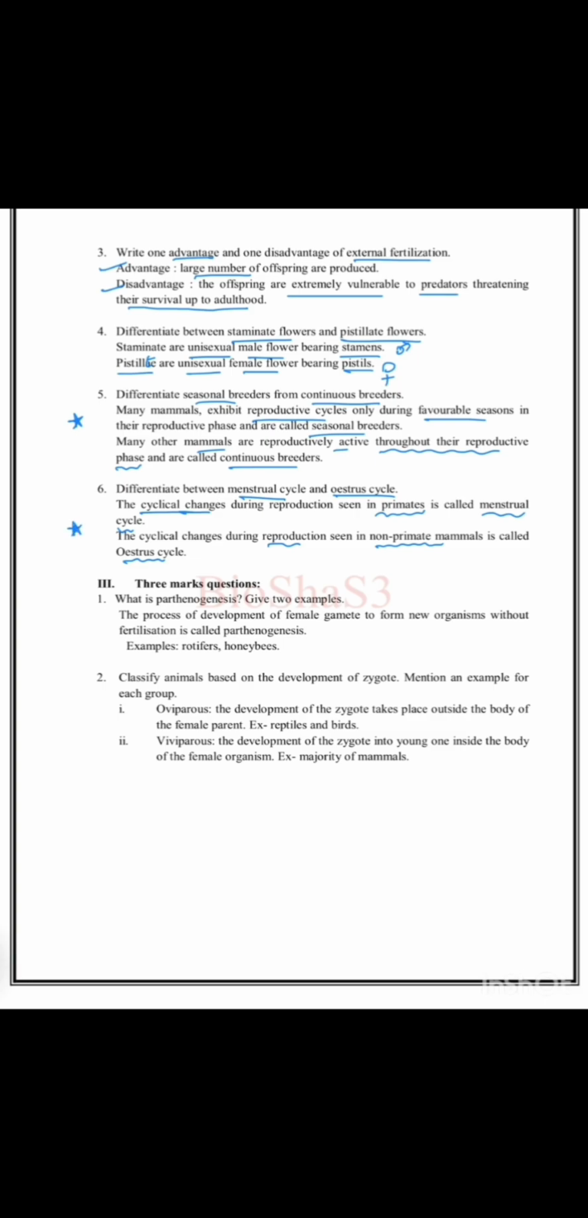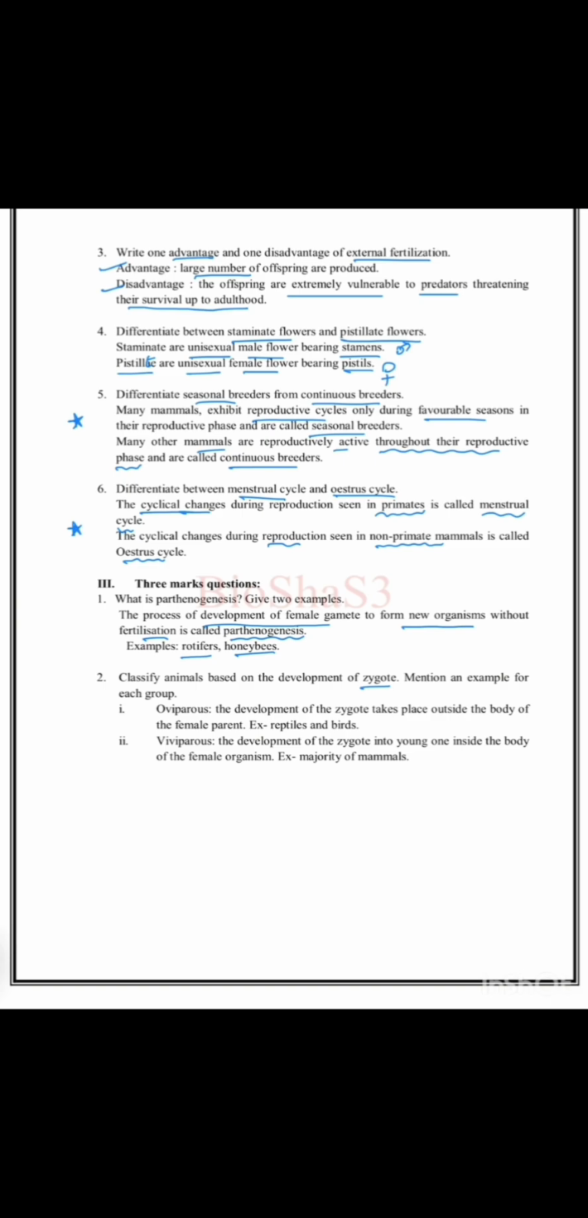Then third main, 3 mark questions. What is parthenogenesis? Give 2 examples. The process of development of female gamete to form new organism without fertilization is called parthenogenesis. Example: rotifers, honeybees.